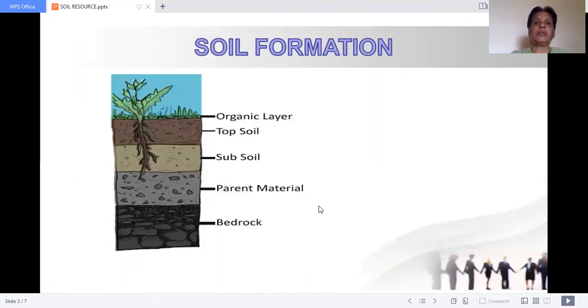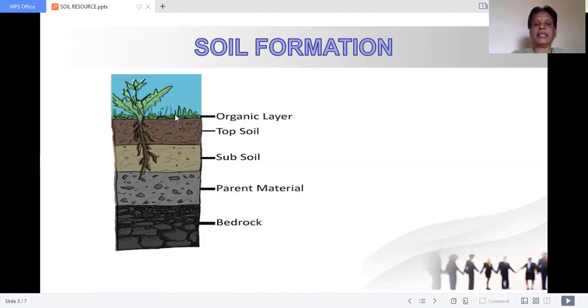Okay. Now let us see the picture. What is soil formation? You know very well. See, on the top layer you could see the organic layer. If you dig the soil, you will find manure and dried leaves that have decayed. That is only a little, less than half an inch. And if you go down, you will get topsoil, which is fertile and has fine particles. Then you go beyond that.